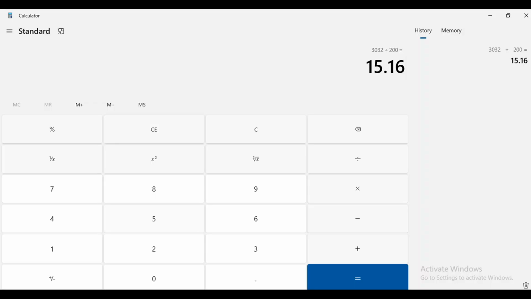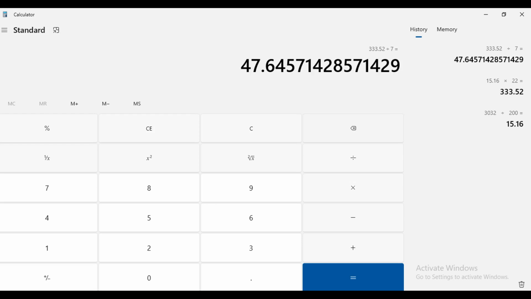Now, we have 3,032 miles as the diameter of Mercury, and if we divide it by 200, yeah, it is 15.16. Well, what is that number? This is the diameter of a circle. If we know the diameter, we can easily calculate the circumference as pi multiplied by diameter, which is 22/7 times 15.16, which came out to be 47.645.